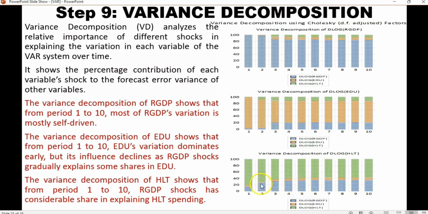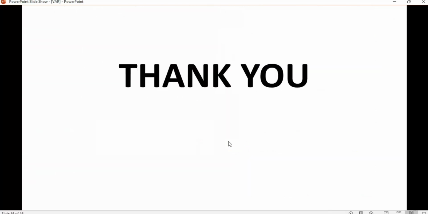So that is how we interpret the variance decomposition in the VAR setting. So we thank you very much for your attention.